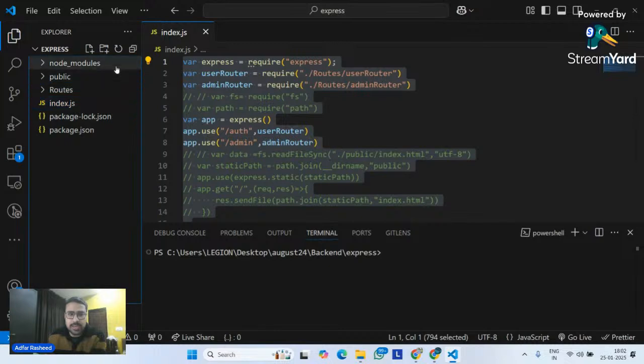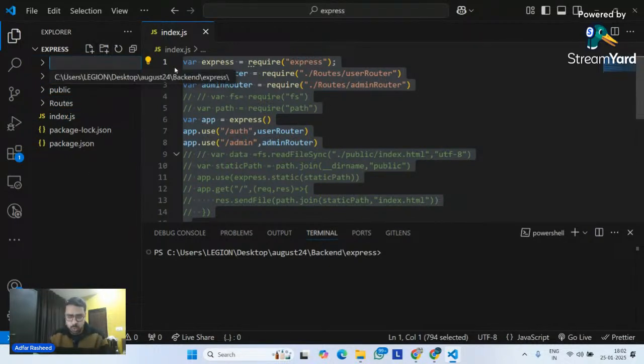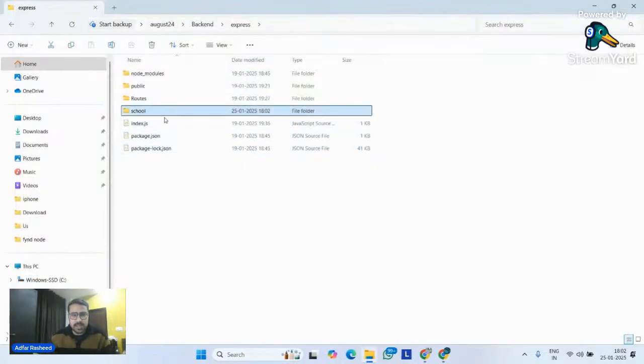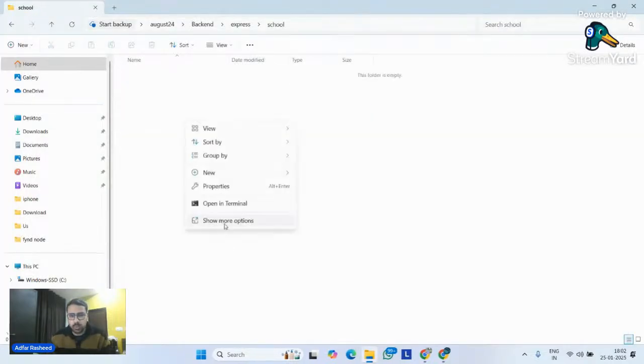I'm going to create a project. The project name is school. What does the school project mean? We will see in a second. Now, instead of opening our VS Code inside Express, let me directly open the school folder over here.